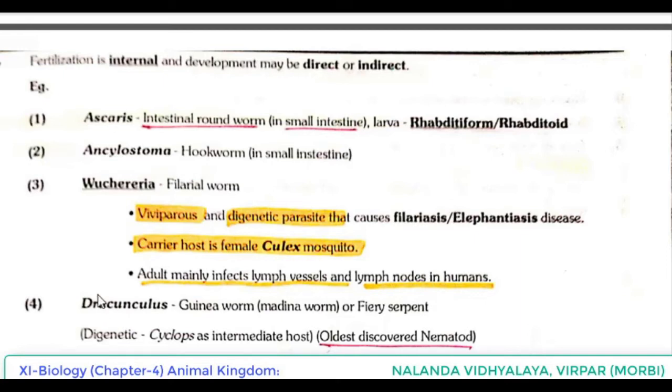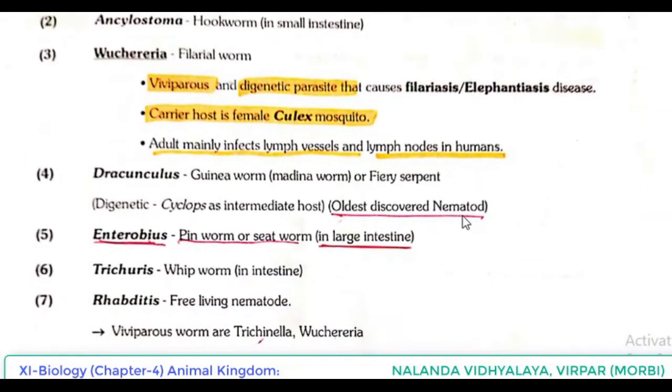So many examples are here. First one Ascaris, second Ancylostoma, third Wuchereria, fourth is Dracunculus, that is guinea worm commonly known as, and even Medina worm or fiery serpent. Digenetic, Cyclops as intermediate host. Oldest discovered nematode is Dracunculus. What is speciality of Dracunculus? They are the oldest discovered nematode.